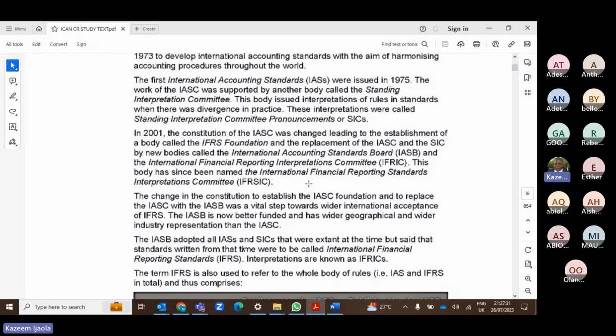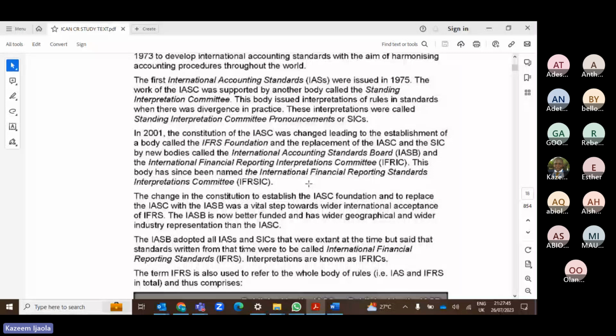Then the fourth one is your IAS that have not been deleted. All those IAS that have not been deleted are still relevant now. Then the last one is SIC of those IAS that have not been deleted. So these are the five sets of rules, or guidelines, that we follow as accountants. Okay, so that's just the rule.